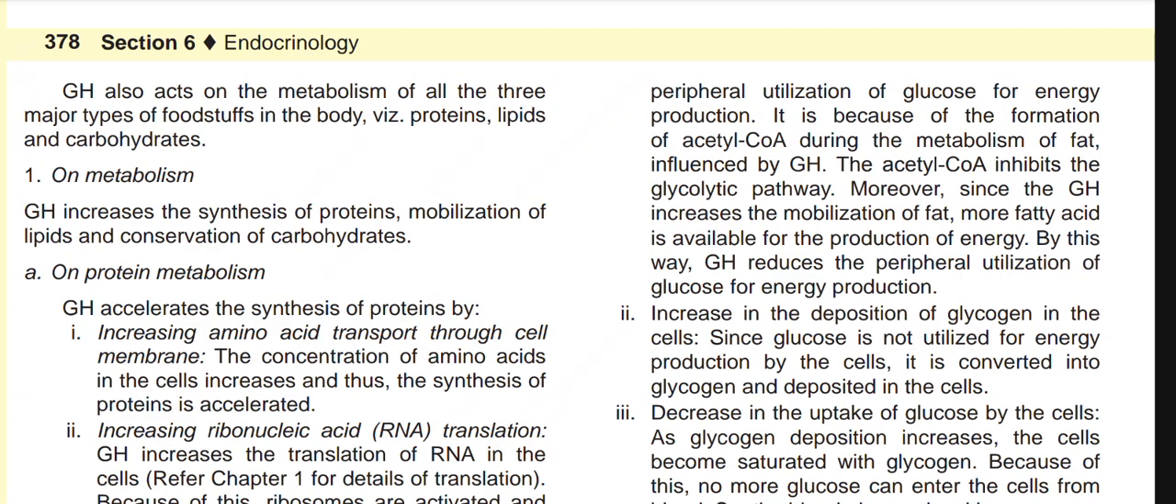Now the acetyl CoA inhibits the glycolytic pathway. Moreover, since the growth hormone increases the mobilization of fat, more fatty acid is available for the production of energy. By this way, growth hormone reduces the peripheral utilization of the glucose for energy production.